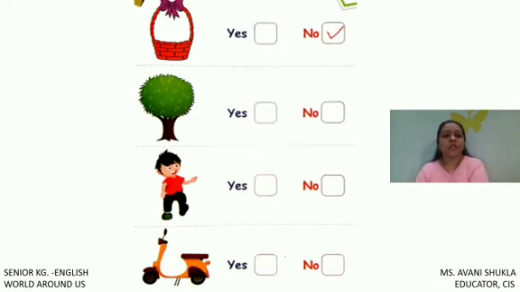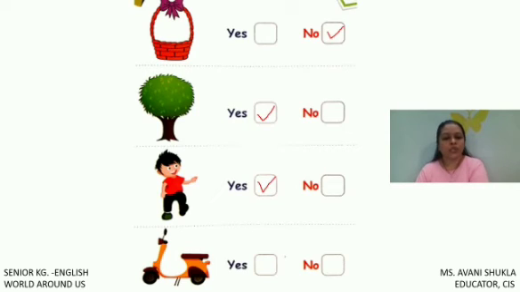Now tree. Children, tree can grow. Right? We get fruit also from the tree. Tree needs sunlight and water. Right? Tree can breathe. So tree is a living thing. So you put yes. Now here we have the boy. Boy can move. Boy can breathe. Boy can eat the food and can drink the water. So boy is a living thing. Yes, boy is a living thing.